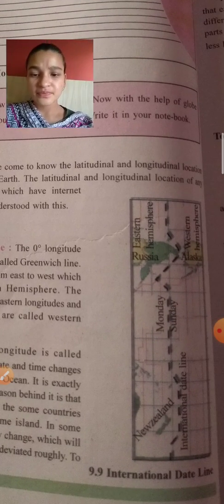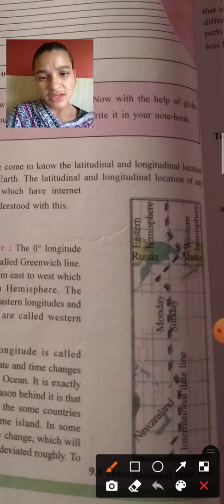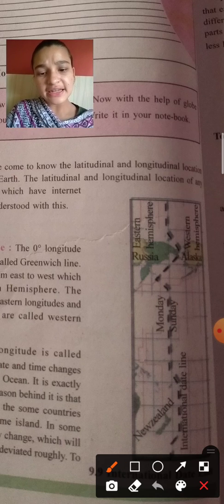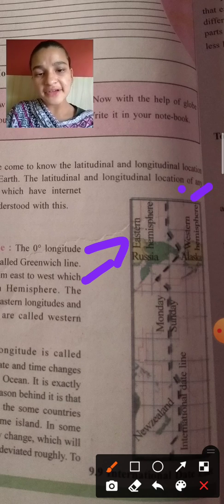So see here in the picture, you can see the international date line. Eastern hemisphere is here, and here western hemisphere is there. Monday, Sunday, like this.